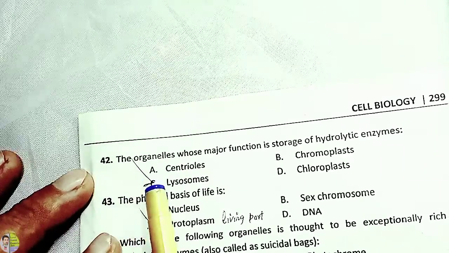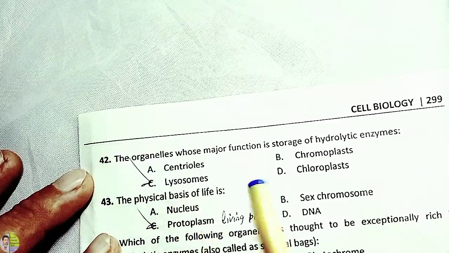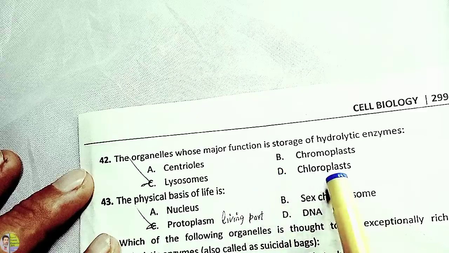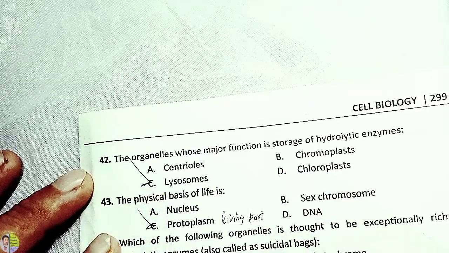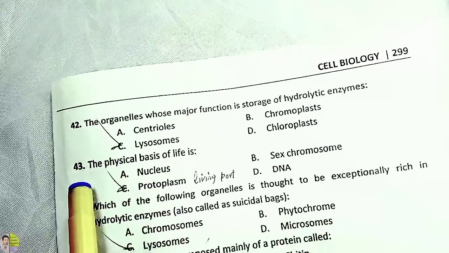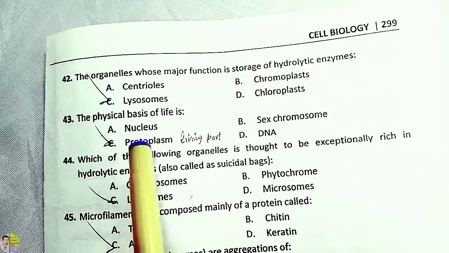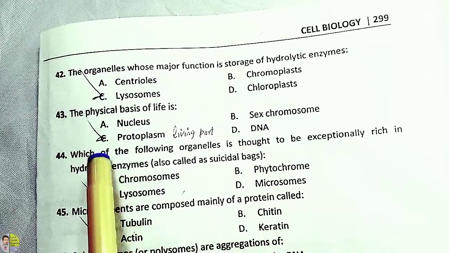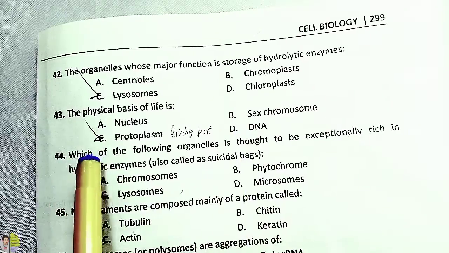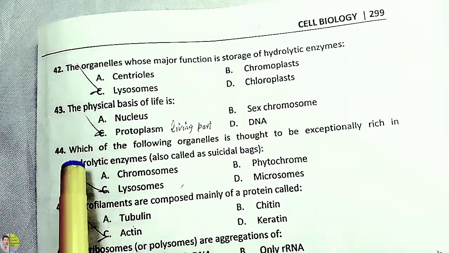Number 42. The organelles whose major function is storage of hydrolytic enzymes. Option A centrioles, B chromoplast, C lysosomes, D chloroplast. So the correct option is lysosomes. MCQ number 43. The physical basis of life is option A nucleus, B chromosomes, C protoplasm, option D DNA. The physical basis of life is protoplasm. It is the living part.